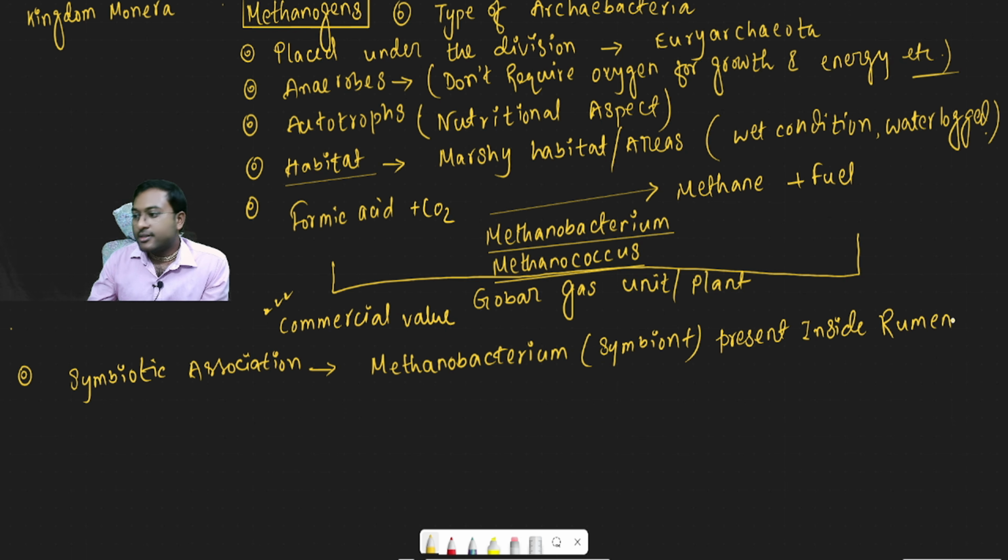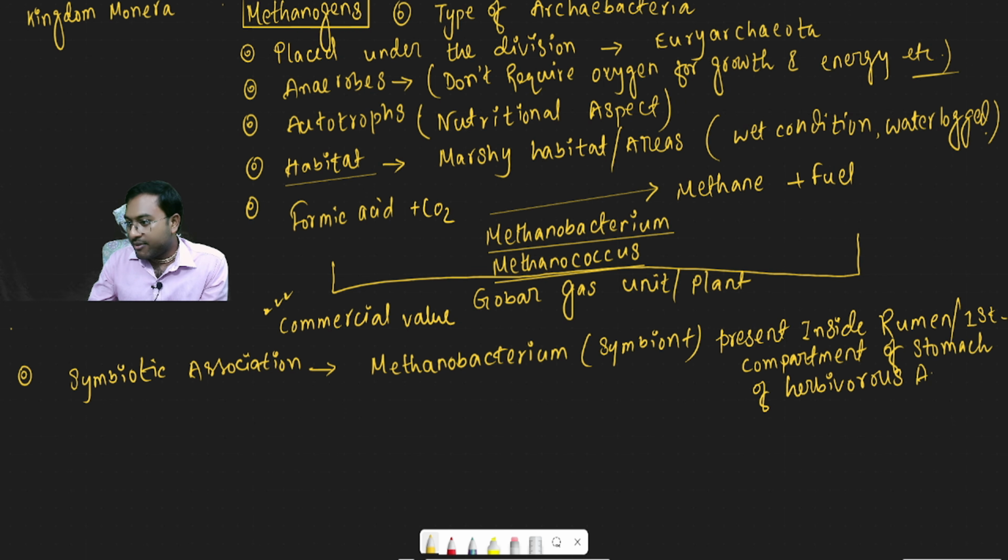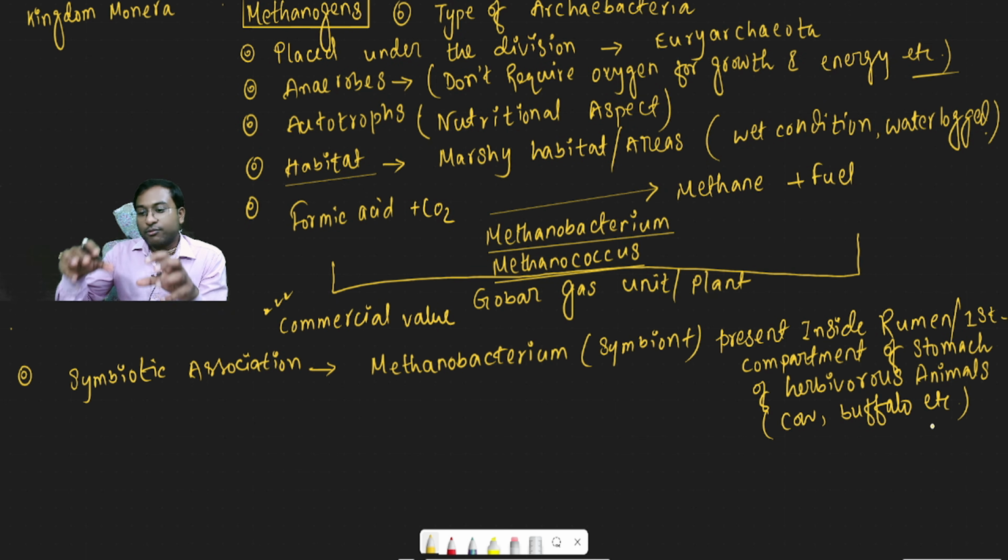The rumen is also known as the first compartment of the stomach of herbivorous animals, like cow, buffalo, etc. These Methanobacterium are examples of methanogenic archaebacteria.